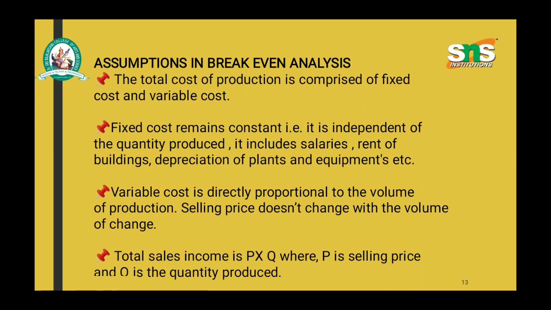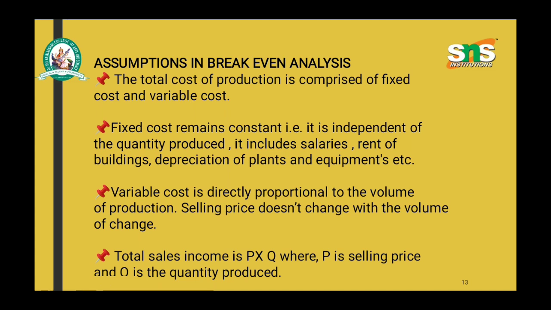Assumptions in break-even analysis. The total cost of production is comprised of fixed cost and variable cost. Fixed cost remains constant. It does not depend on the quantity of products.